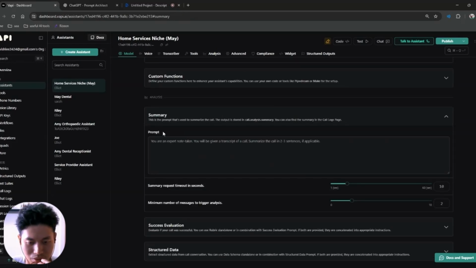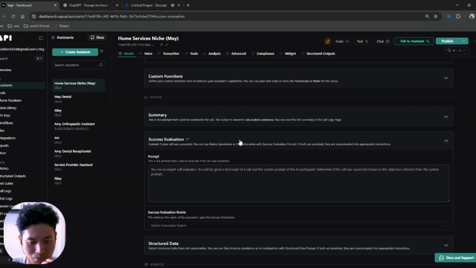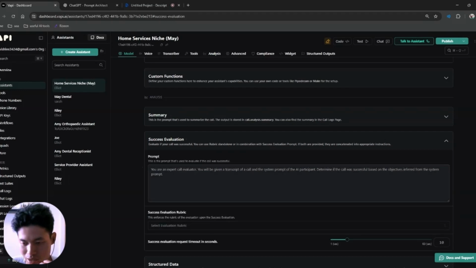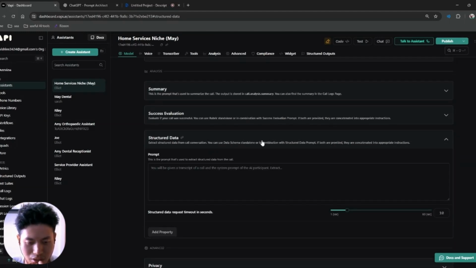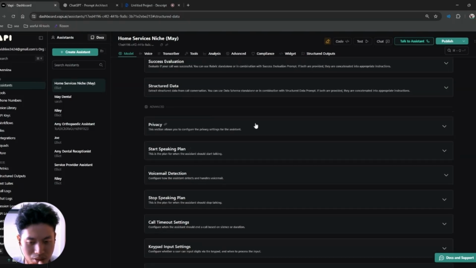For the summary, you can see it says you're an expert note taker, you'll be given a transcript of a call, summarize it into 3 sentences. Usually I do not touch it, we just keep it the same. Success evaluation, as you can see, usually gives you brief details about what it will do. If you want, you can just type in inside this checkbox. Structured data is similar.